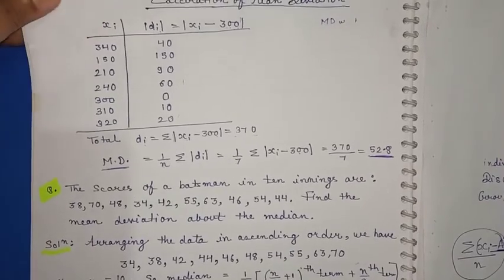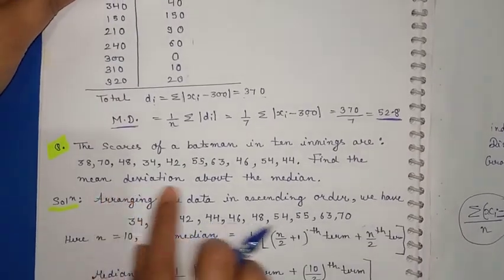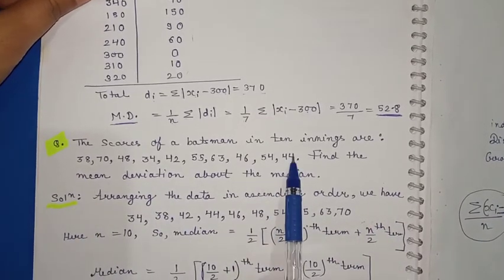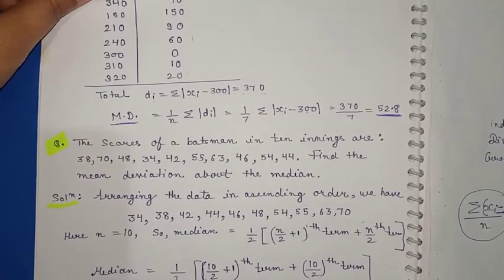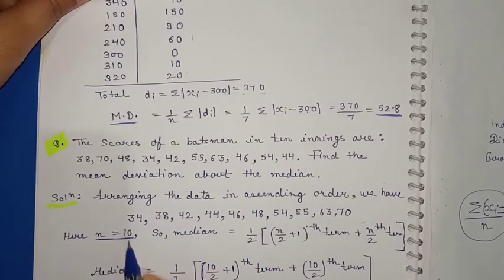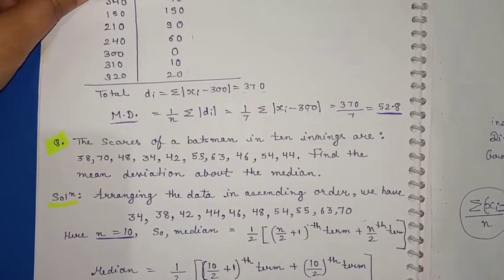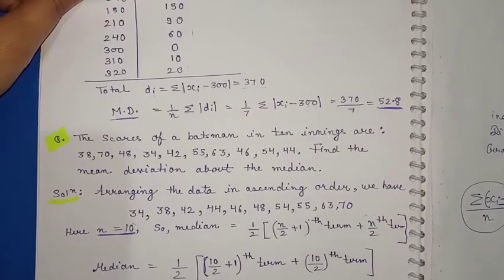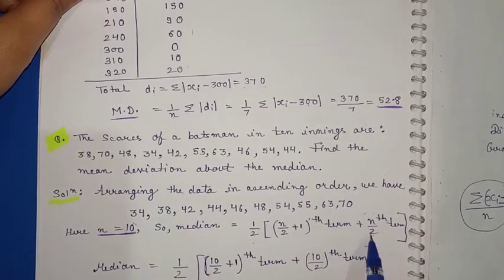Similarly, one more question is there. In this question also you have to find the mean deviation with respect to median. So here also we will first arrange the data in ascending order. Here n is 10, and we have already studied in class 9th how to find the median if the number of terms is even and if it is odd. In the earlier question the number of terms was odd, so we took the n plus 1 by 2th term as the median. But here the number of terms is even, so the formula is 1 by 2 times the n by 2 plus 1th term plus the n by 2th term.